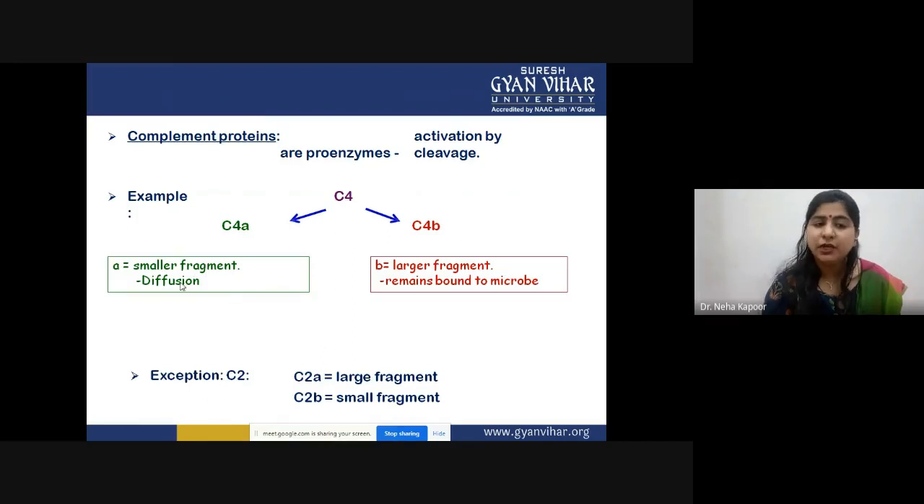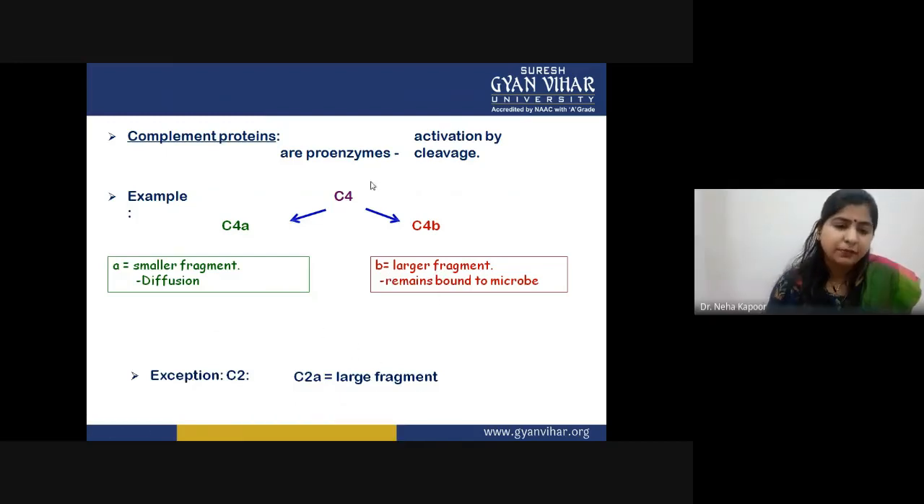However, this is not the case in other proteins, in which A is the smaller one and B is the larger one. We have to remember and keep in mind that C2 is the exception, in which the larger fragment is present in the A segment and the smaller fragment in the B segment.